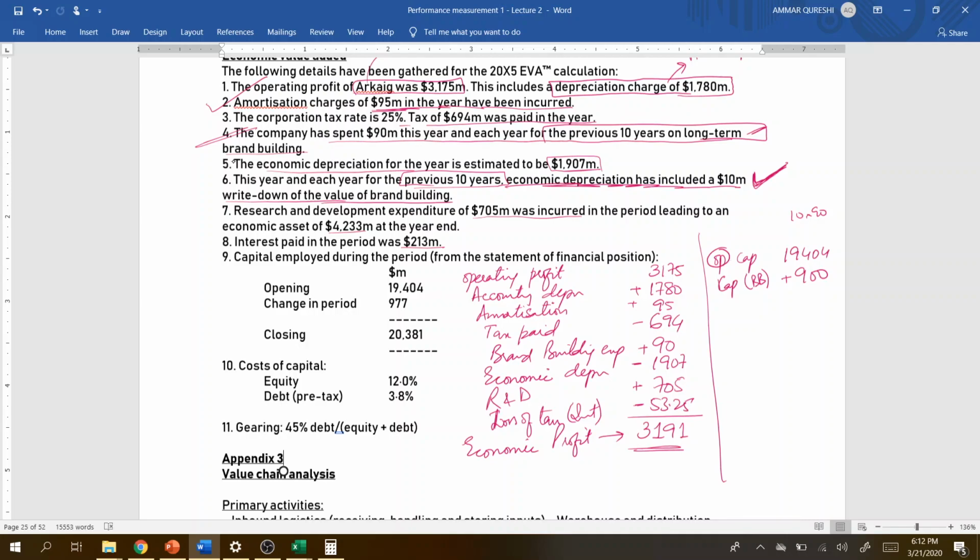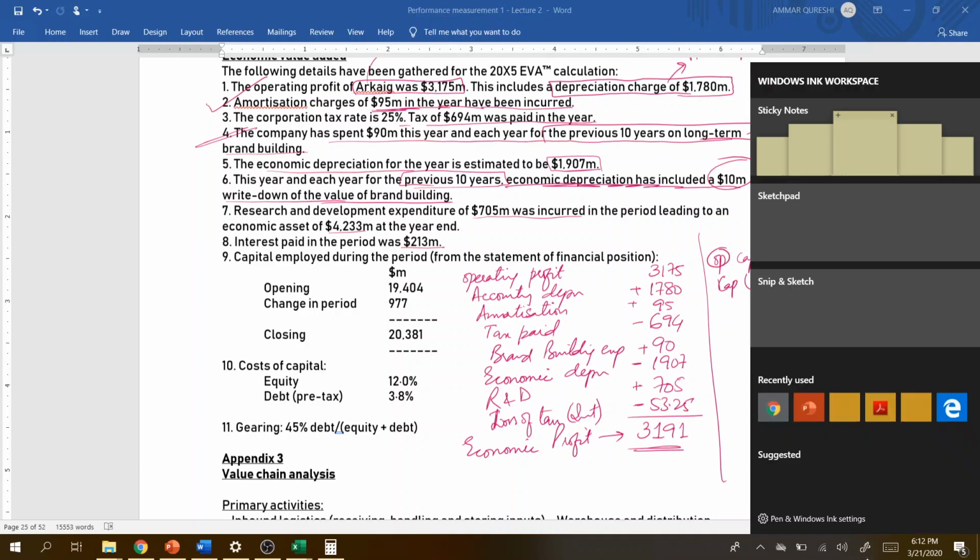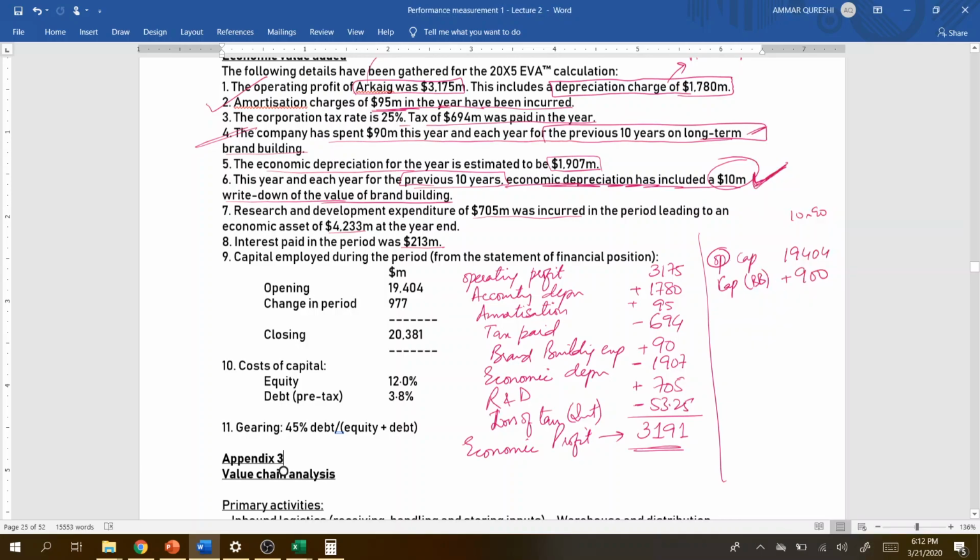But since we cannot adjust it in this year, we have to adjust this 10 million also in the retained earnings part. In that case, since this is a deduction, we have to reduce our retained earnings. So now we are going to charge economic depreciation for the last 10 years, right?